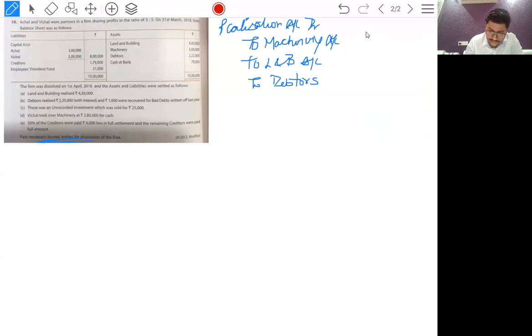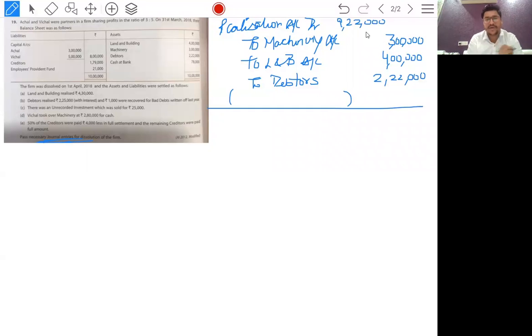The amounts are 3 lakh, 4 lakh, 2 lakh 22,000, 9 lakh 22,000, being assets transferred to realization.